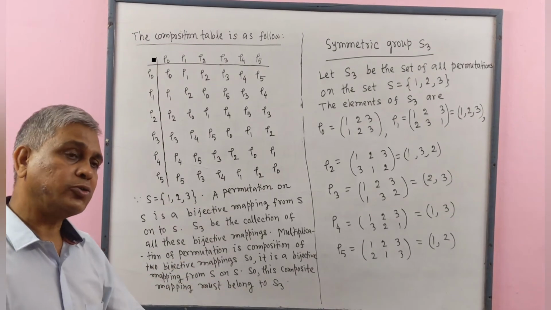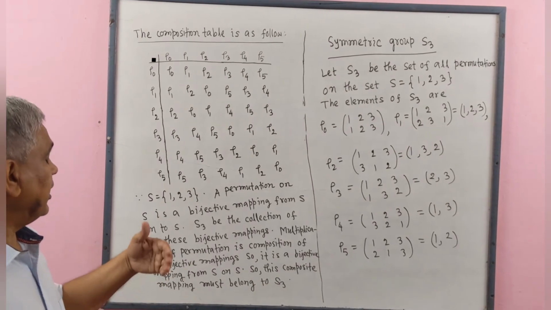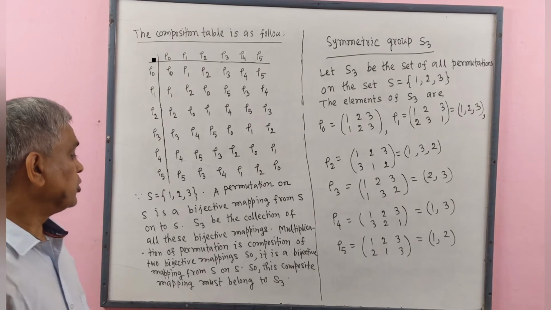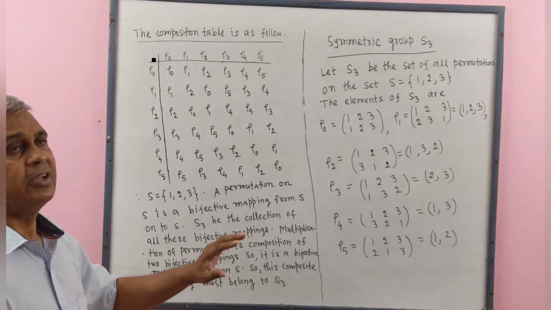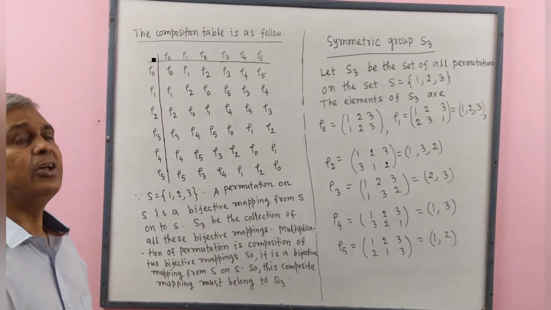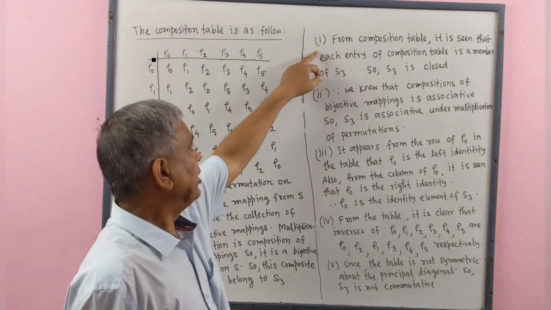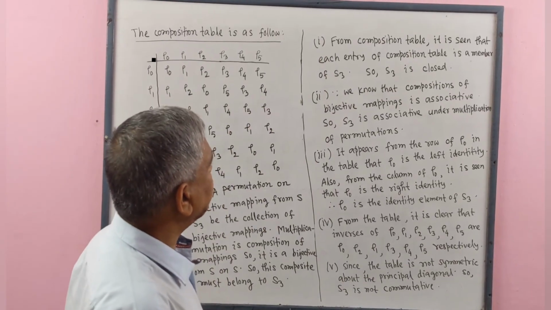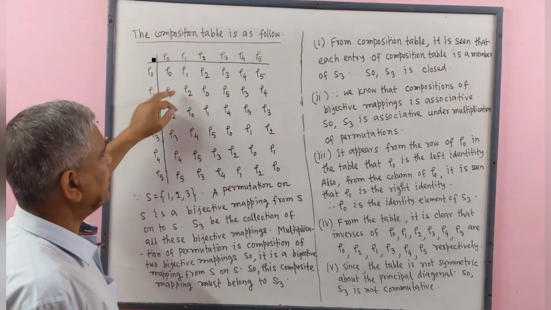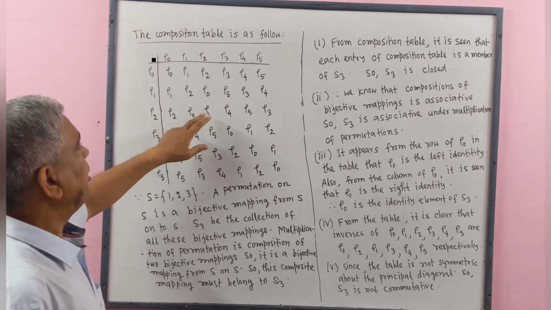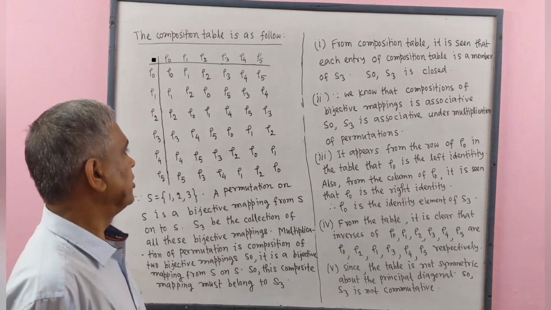So it is also a bijective mapping from S onto S. So this composite mapping must belong to S3, since composite mapping is a bijective mapping and bijective mapping is a permutation. Number 1, from composition table it is seen that each entry of the composition table is a member of S3. So S3 is closed.